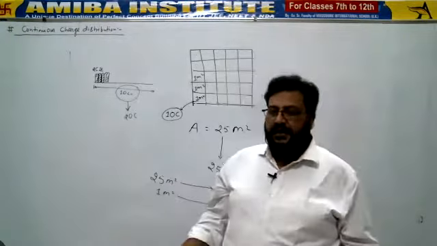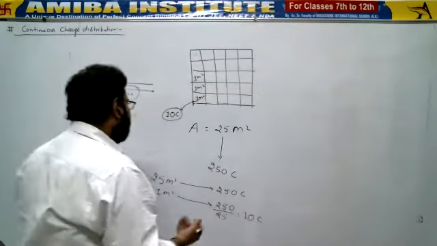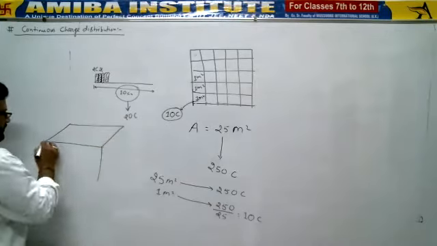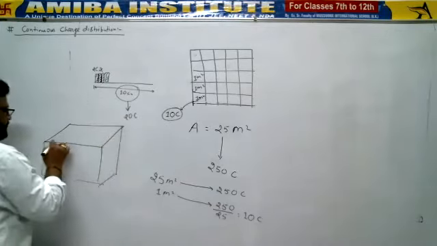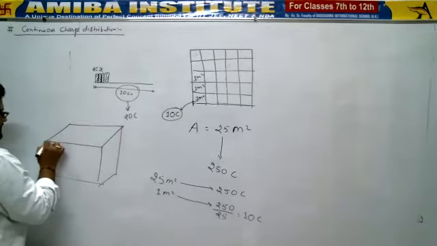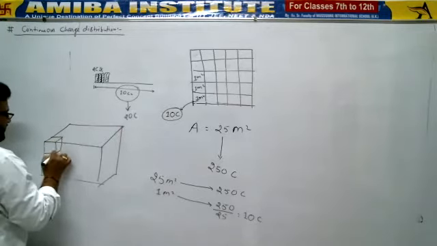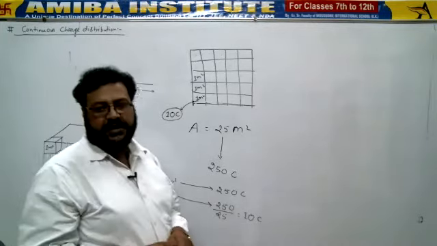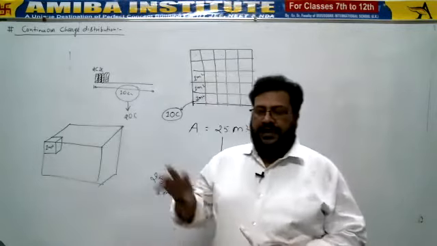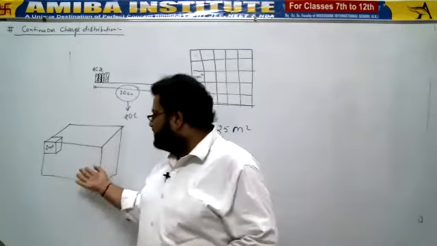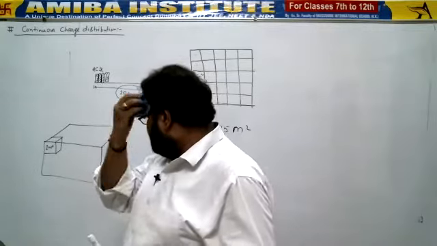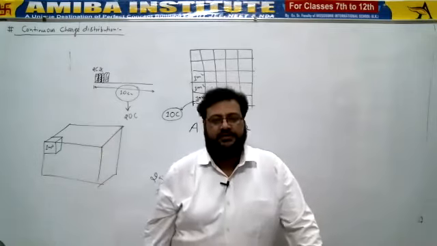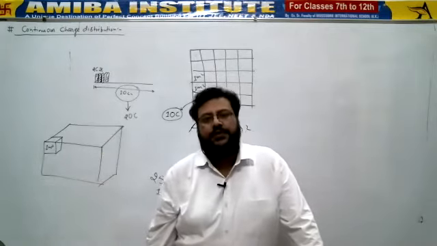In a similar manner, consider the unit volume. Each 1 meter cube contains 10 coulomb, right? So if the whole volume is, let's suppose, 30 meter cube, then the total volume should contain how much charge? 300 coulomb.